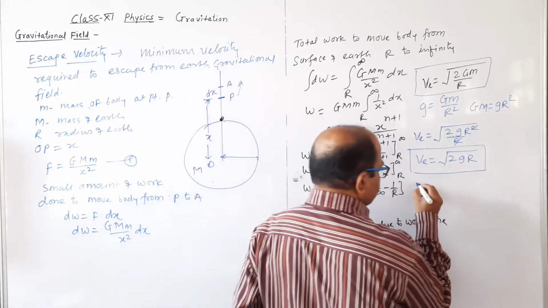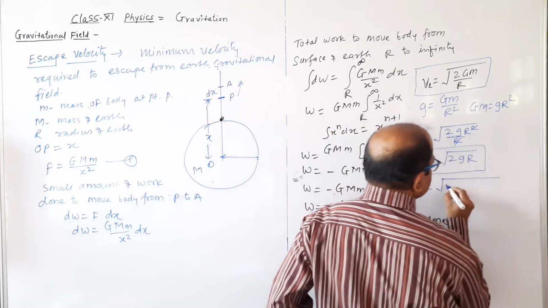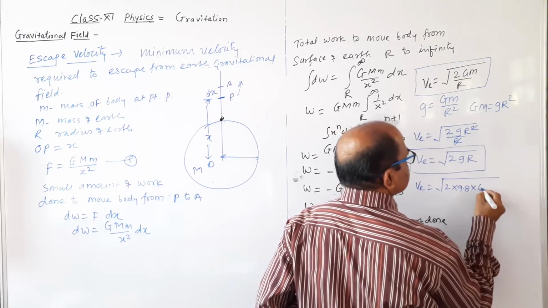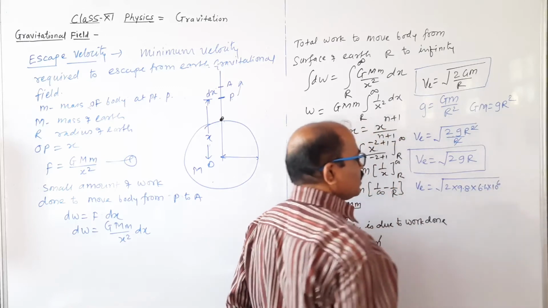When we substitute this value, Ve equals under root 2, g value 9.8, into R, 6.4 into 10 raised to 6, which is the radius of the earth.